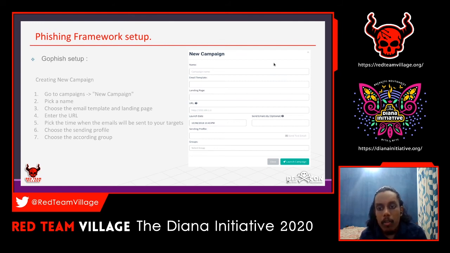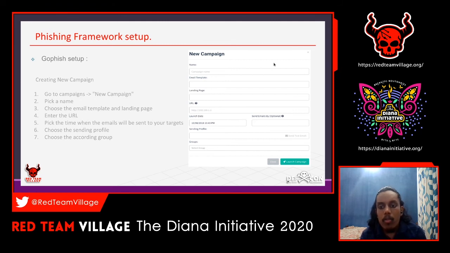That's it. You have to put the GoPhish URL, where your own GoPhish is running. If it's a domain name, you have to put that, and the time that you want to send. You can also schedule this attack.